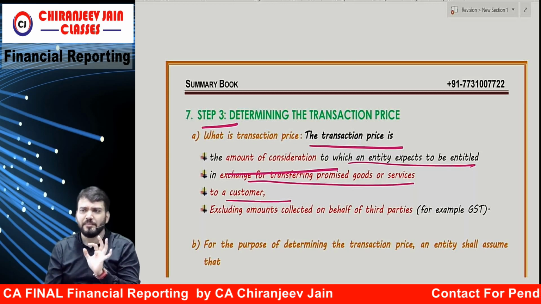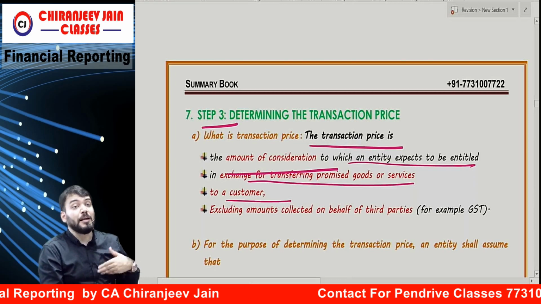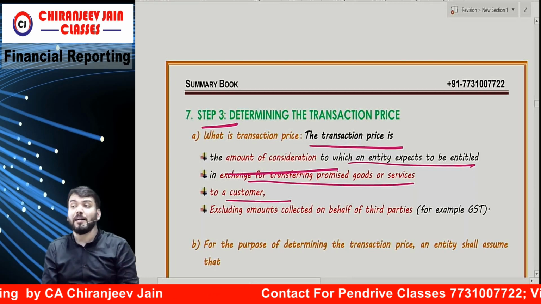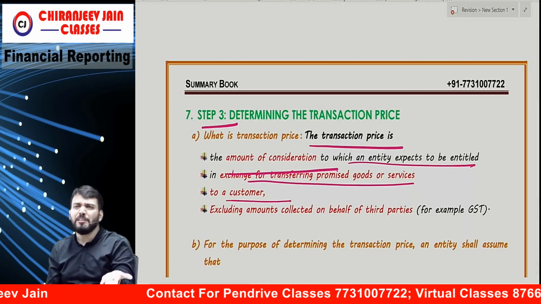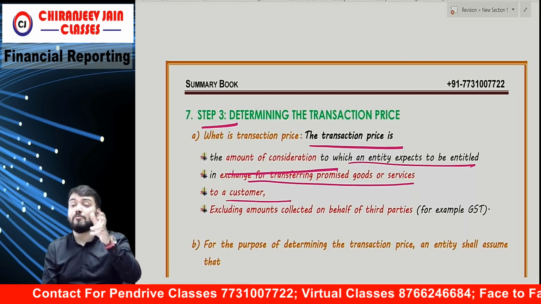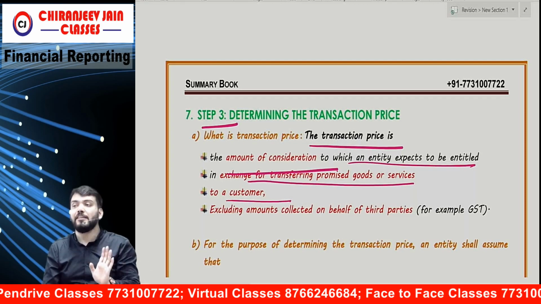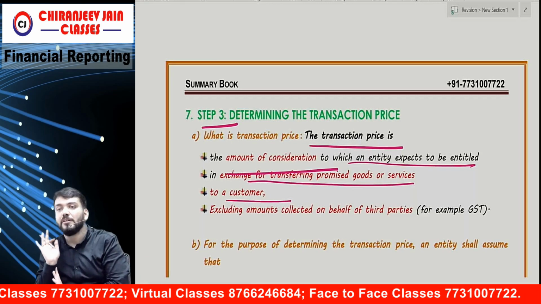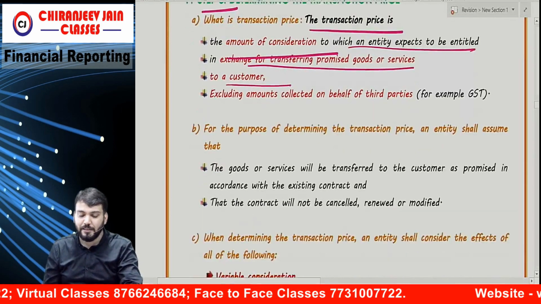Very good definition. Whatever amount you are collecting on behalf of a third party is not included in the transaction price. Not a new point, but AS 9 was silent regarding that. They have clearly mentioned it now.